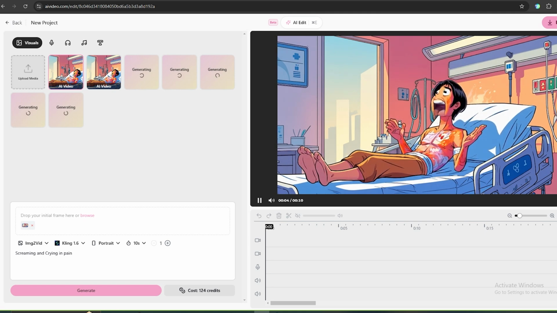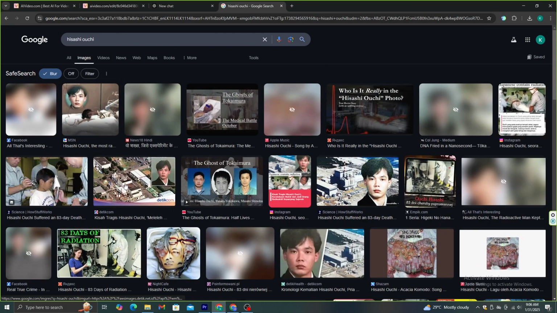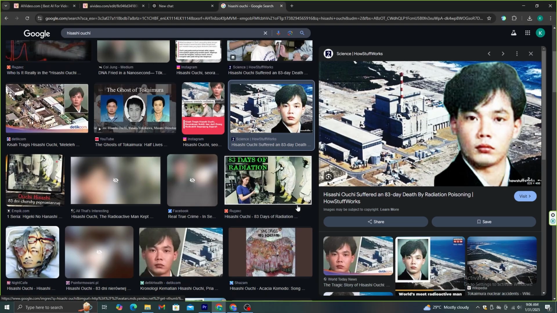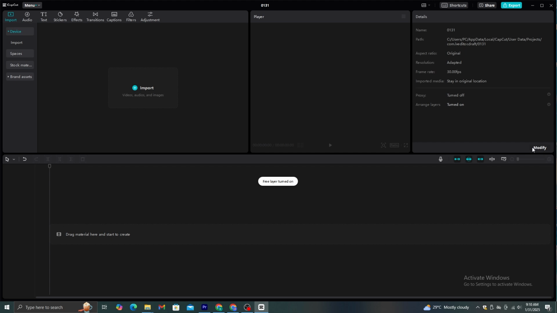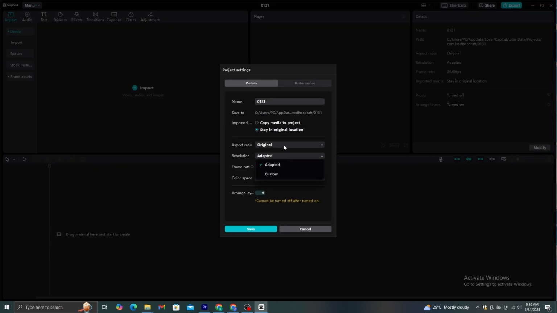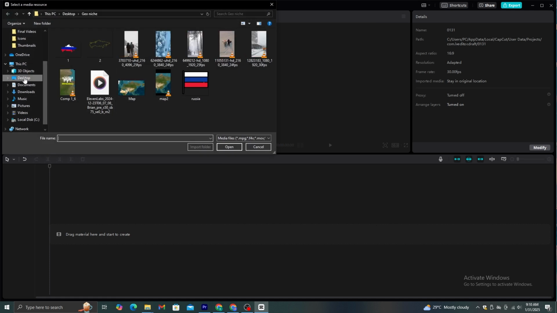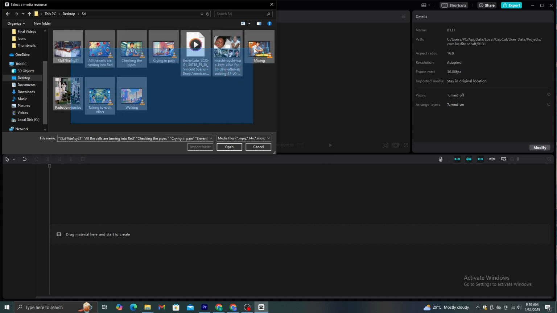this. After you convert all the images to the animations, go to Google and download several real images of this incident. And with that, we can make the final edit of this video. I'm going to use CapCut for this editing process. First, you need to open a new project and make sure to select this Modify button and change the aspect ratio to 16:9 for long videos for YouTube. Then, you need to import all the material that we collected to here.